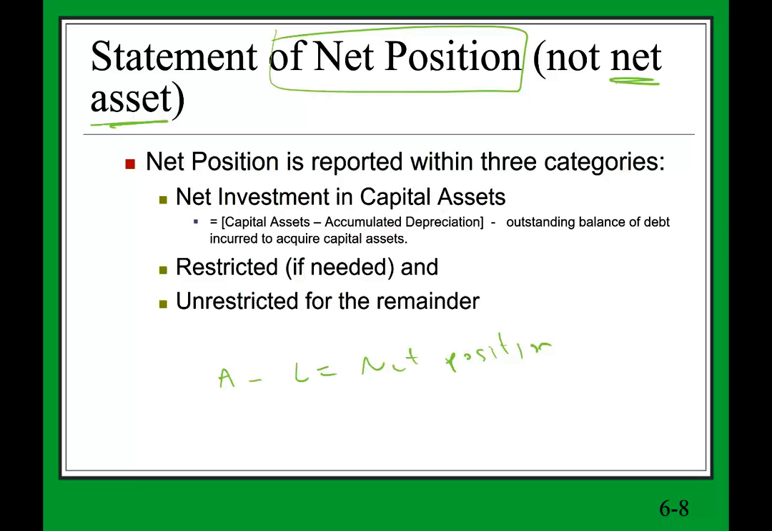Okay. Now, net position is reported under three categories. We're going to have three types of net position: net position in capital asset, restricted net position, and unrestricted net position. So net position is going to be broken down into three components.